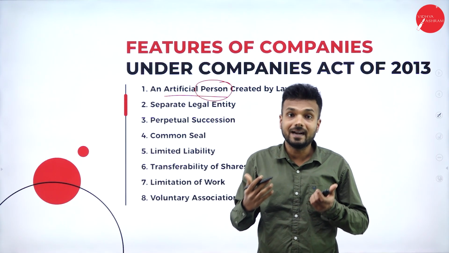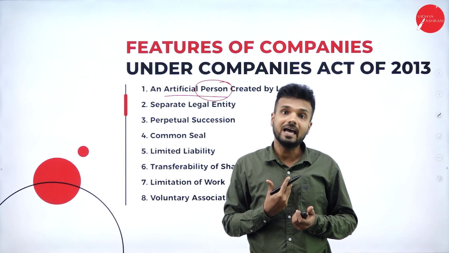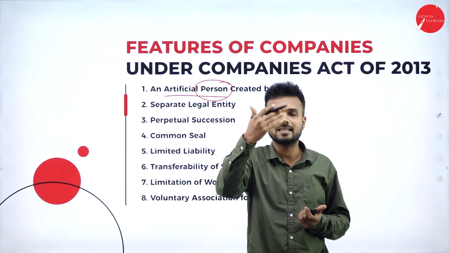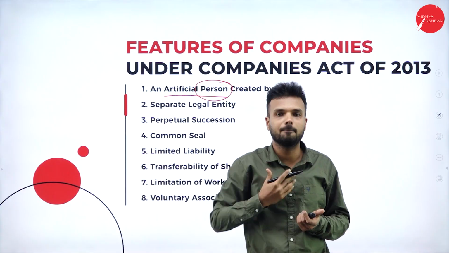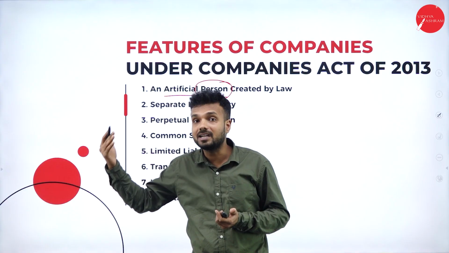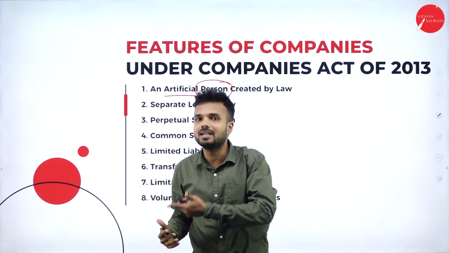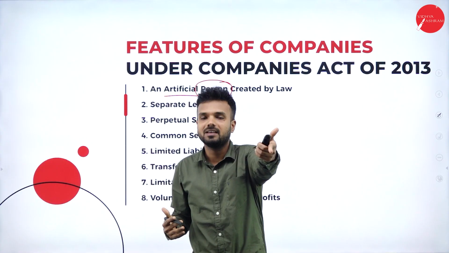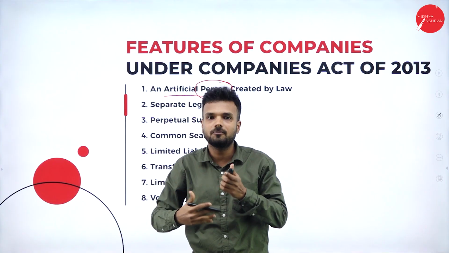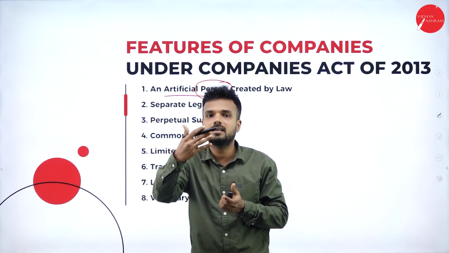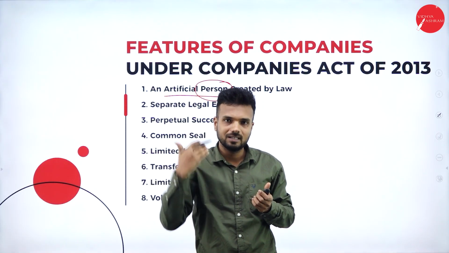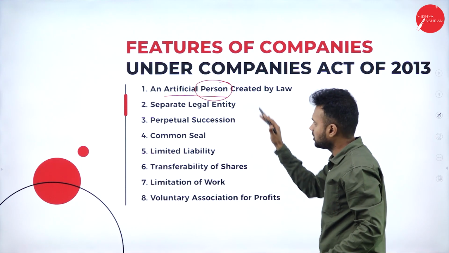In the same way, as a natural person, I have a complete right to sue and get sued. If I want to file a case against some other person or entity, I have a complete right. In the same way, the legal entity also has the right to sue another entity or another person in terms of any malpractice, if anything wrong has happened. So if the company gets cheated, it has the complete right to sue, and also to get sued by another person or legal entity. We call it an artificial person.